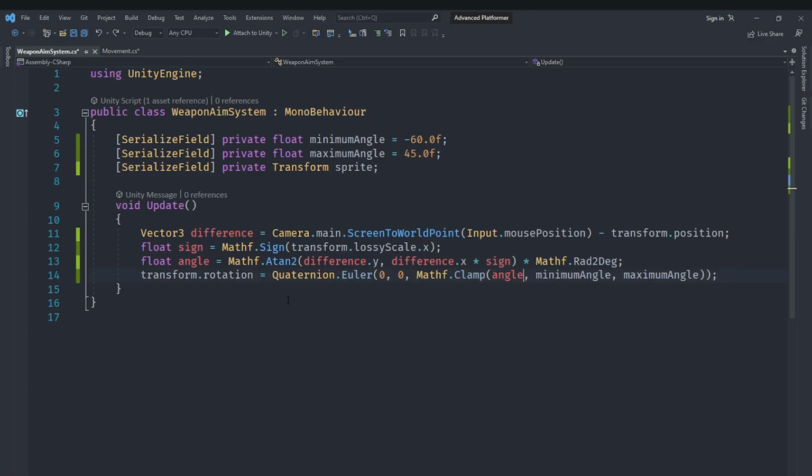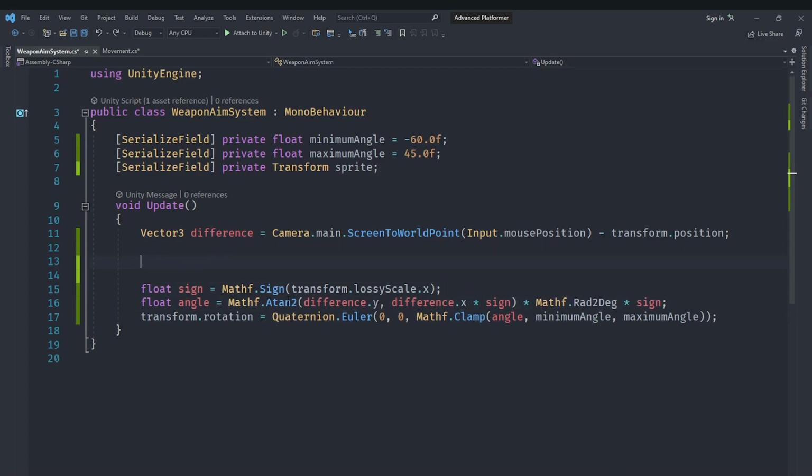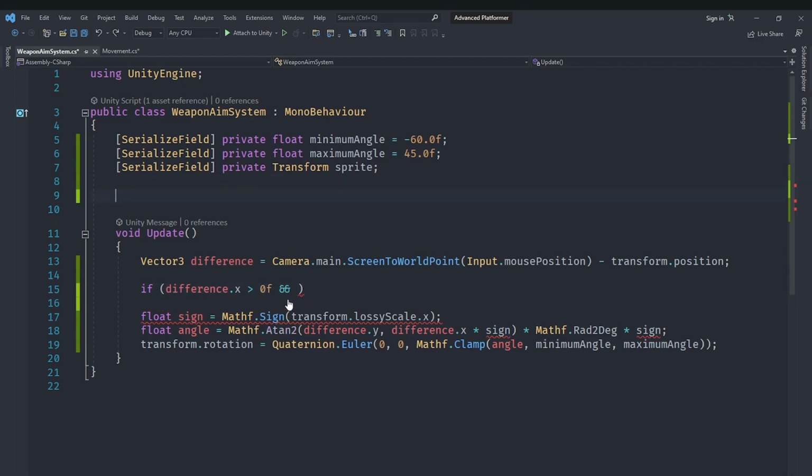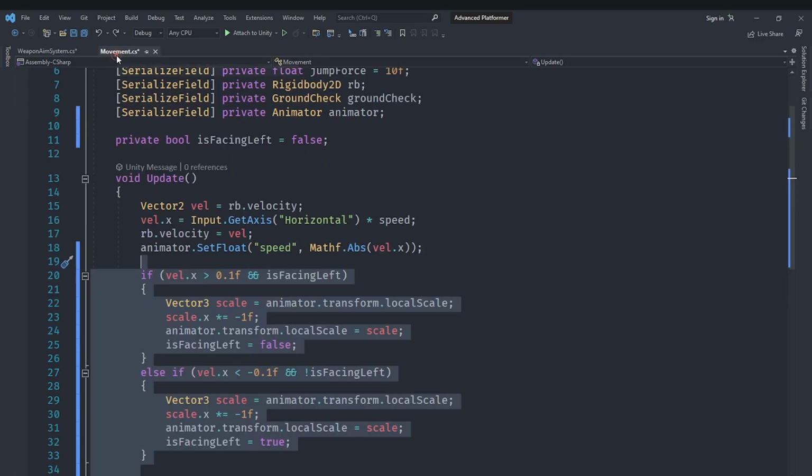Now we are going to remove this multiplied by sign here, and I'm going to multiply the angle by sign directly, and when we are done calculating the difference, we'll check if the difference.x value is greater than 0. We'll also create a bool here called facing left, which we'll just set to false. If the difference.x is greater than 0, it means the mouse is in front of the astronaut and we are facing the other direction. That means we should change our direction.